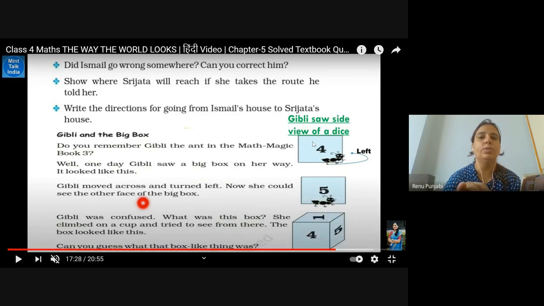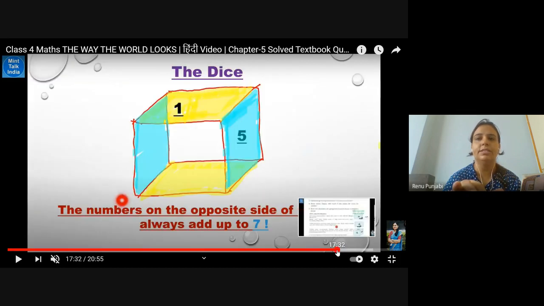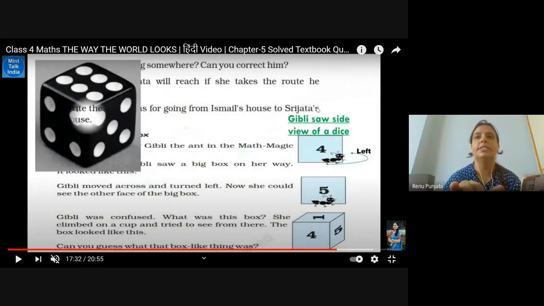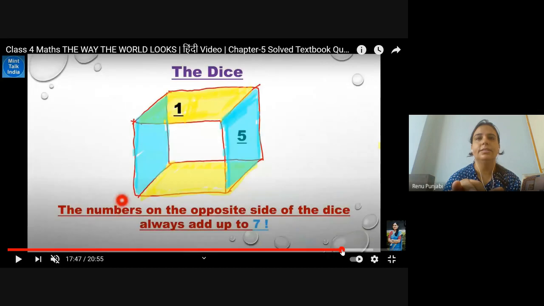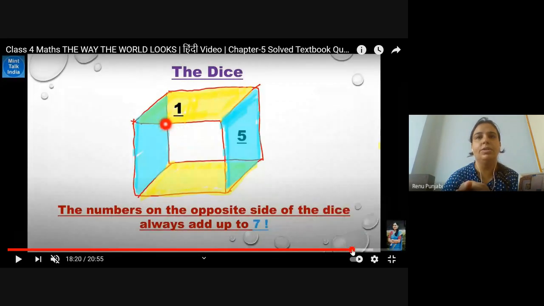Ghibli was confused. What was this box? And she climbed on the box. And then, can you guess the numbers we have already guessed and already seen? Yes, this is right. Ghibli was seeing from the left and then turning. The numbers on the opposite sides of the dice always add up to 7. We have already discussed this about the dice.